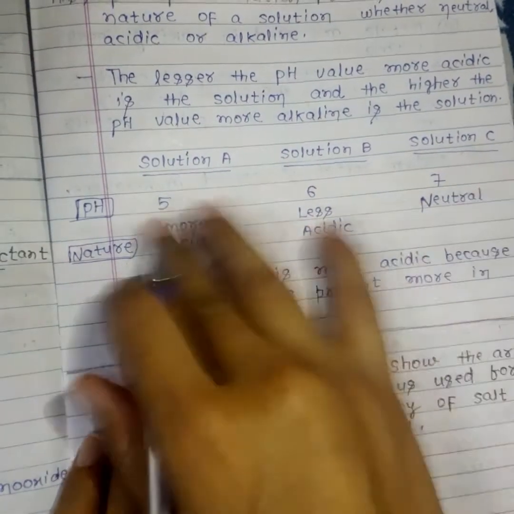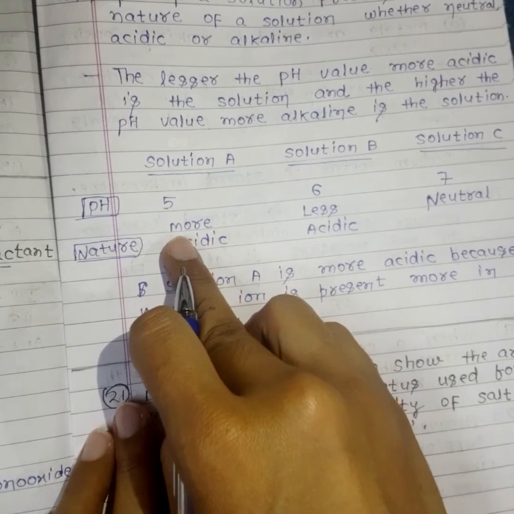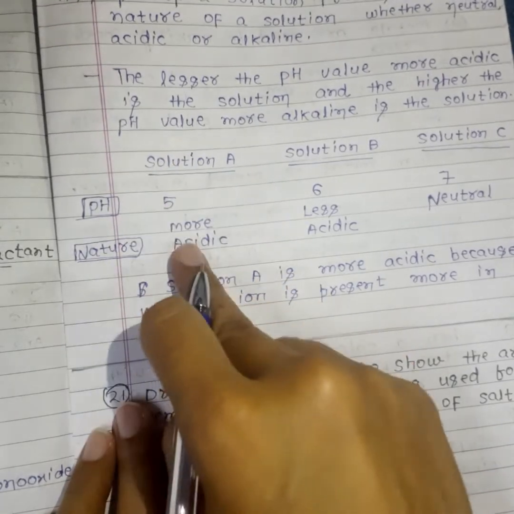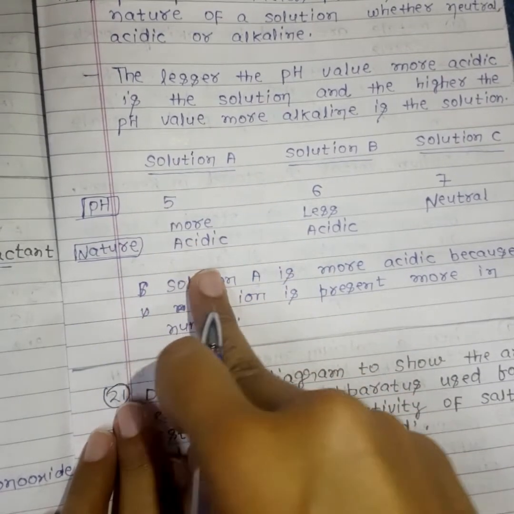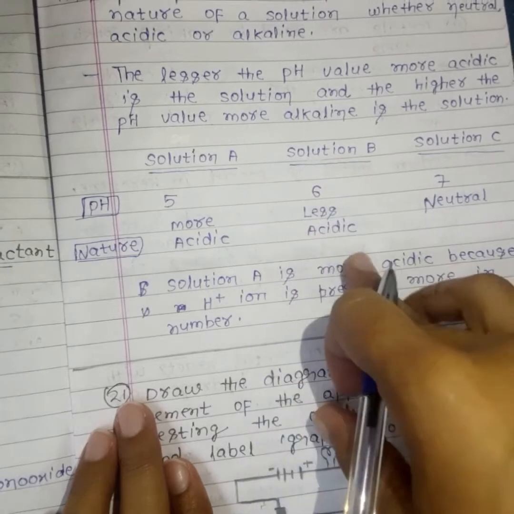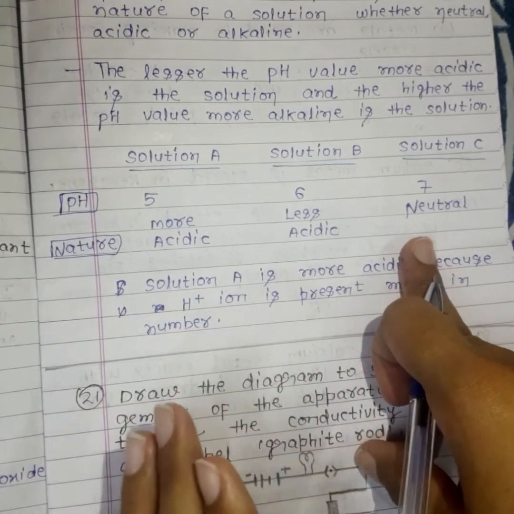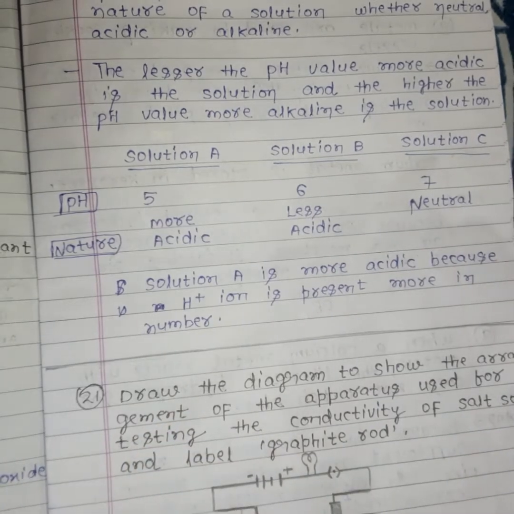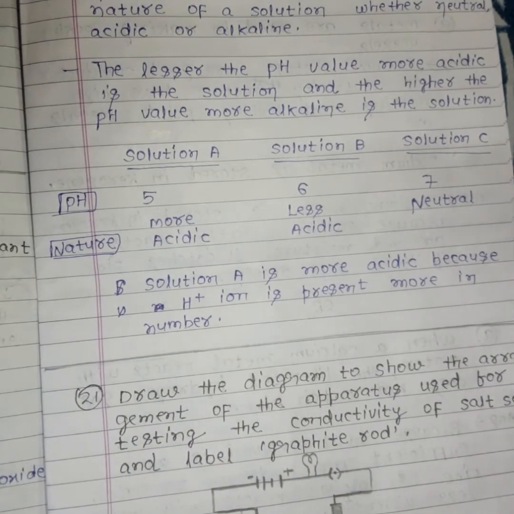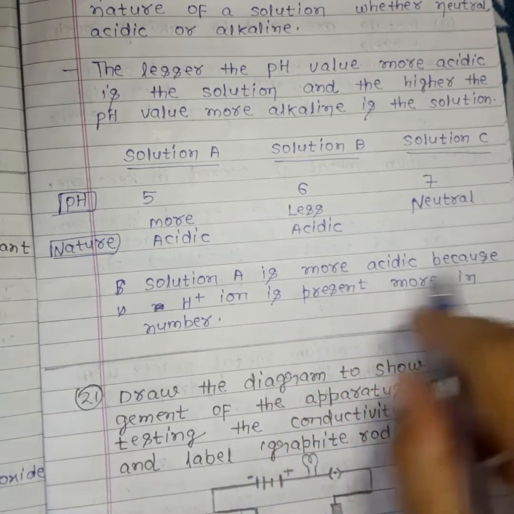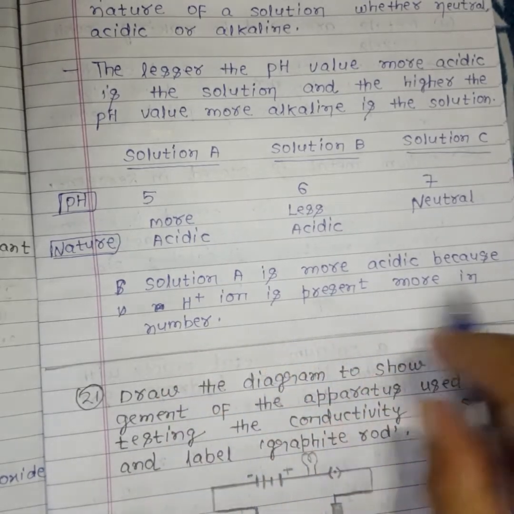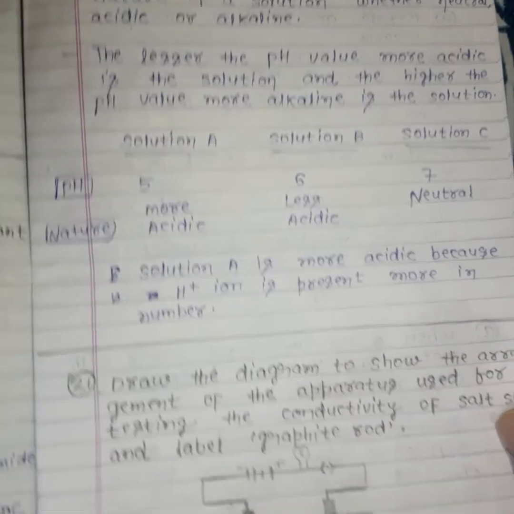So in all of the 3, the one with the lowest number, 5, that is solution A, would be more acidic, and solution B would be less acidic compared to this. And solution C, with pH 7, is neutral. So solution A is more acidic because H plus ions are present in greater number.